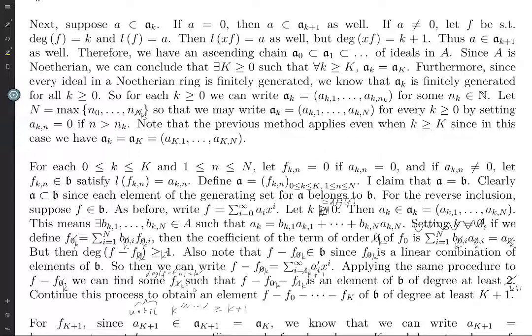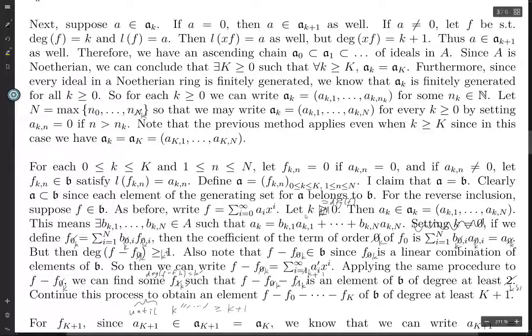So if it turns out the degree of f is greater than or equal to capital K plus 1, then just skip everything here and do what we will do in the next paragraph. Otherwise, you keep doing this initial procedure until we add enough primes to the top here so that whatever integer we get will be greater than or equal to capital K plus 1.